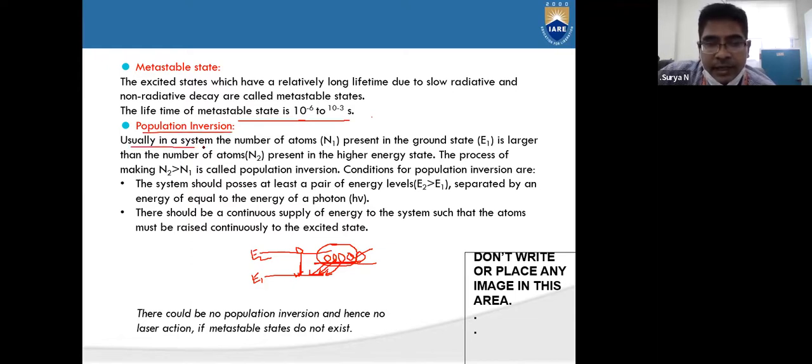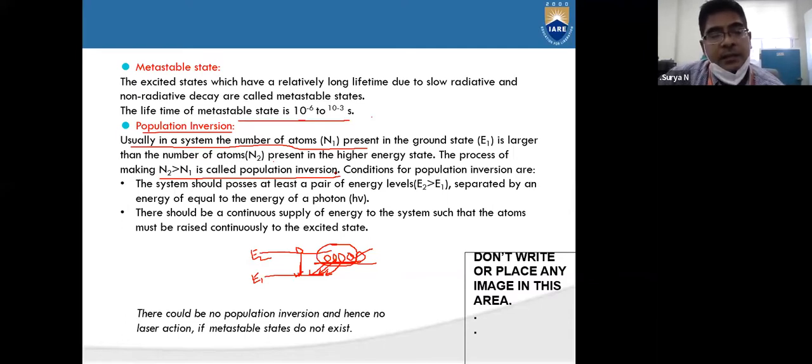Usually in a system, the number of atoms N1 present in the ground state is larger than the number of atoms N2 present in the higher energy state. The process of making N2 greater than N1 is called population inversion. What is N2? The number of atoms present in the higher energy state.